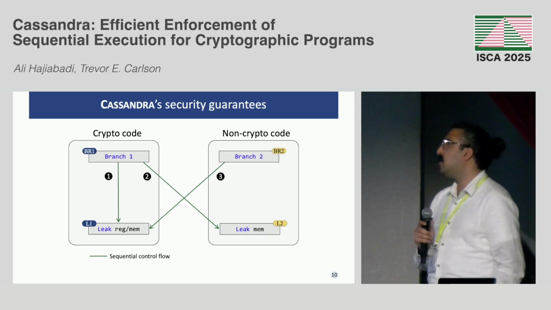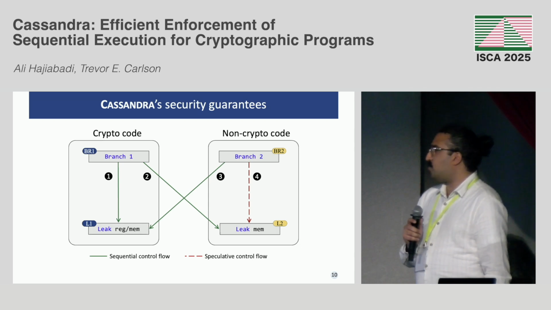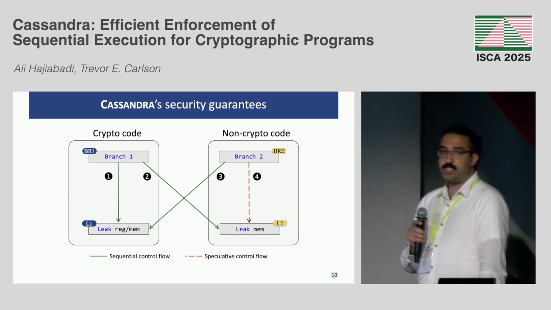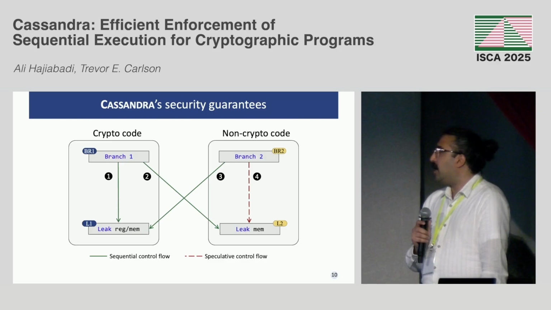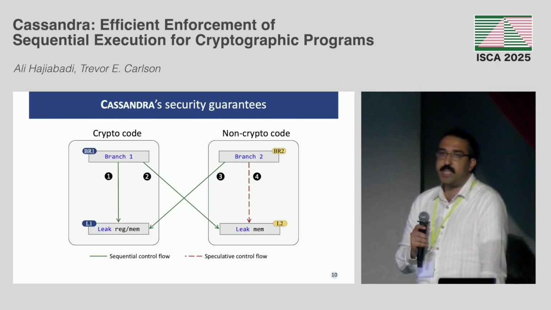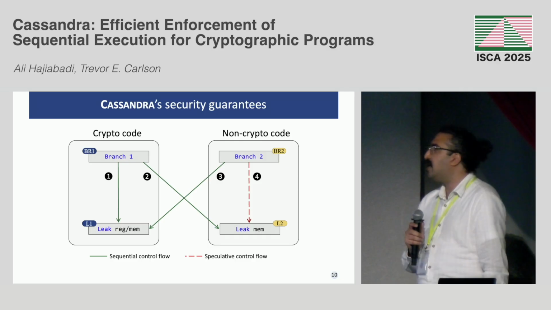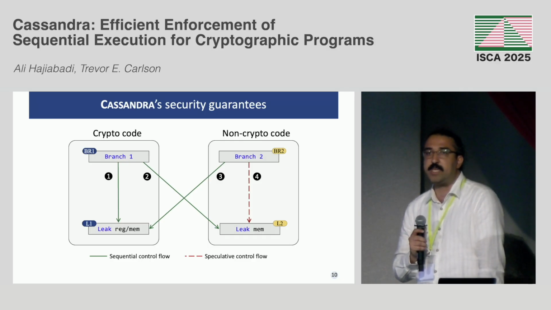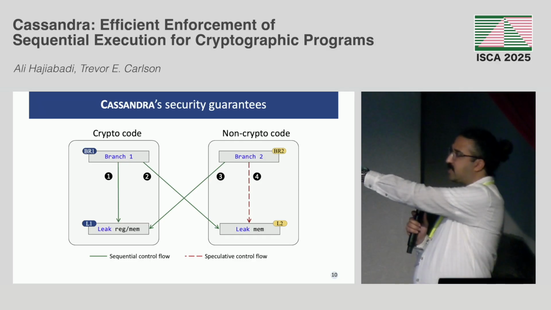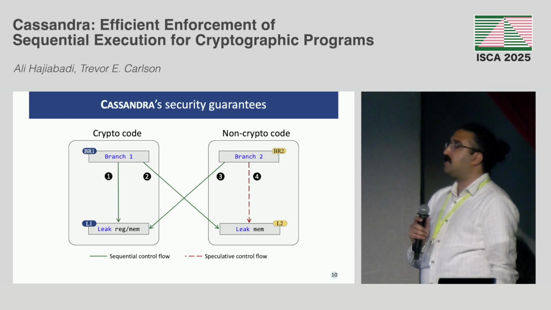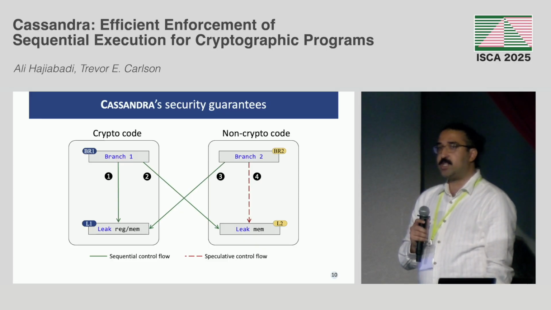We showed that this doesn't really incur that much performance overhead. However, there is one case where we allow speculation, and it might leak memory, but this is out of the scope of non-crypto code, and also CPUs nowadays have some defenses that might be buggy, and there are still many Spectre v2 attacks, but at least, I mean, CPUs have something in place to protect. However, for the scenarios that we protect in Cassandra, a solution is needed, and that's why we designed Cassandra.